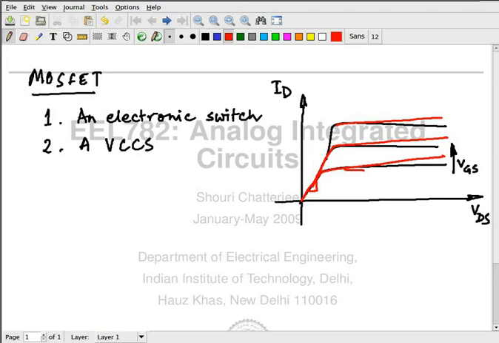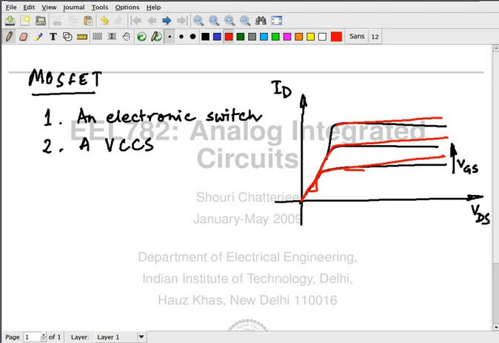After a certain point, the slope is going to be small or large? Small. After a certain point, the slope is going to become small. If I had zero slope, then what would that mean? It's an ideal current source. So if I had absolutely zero slope, it would have been an ideal current source.